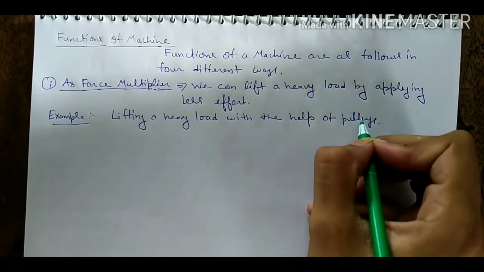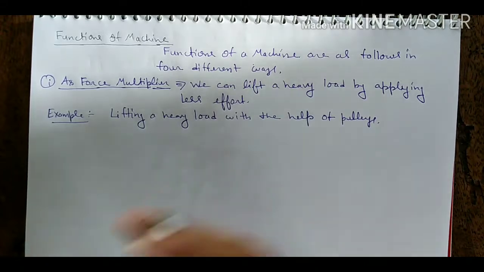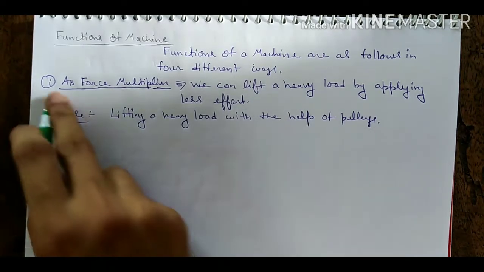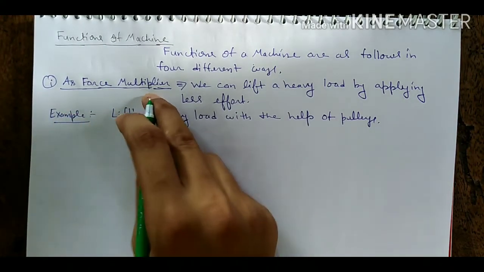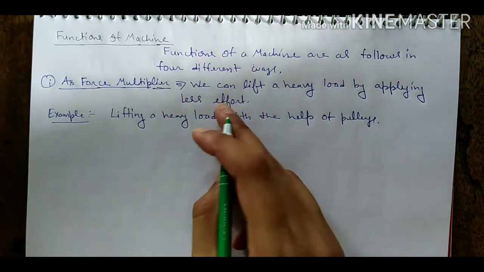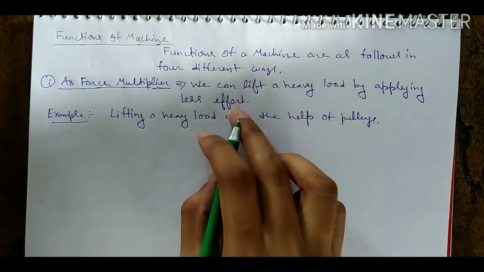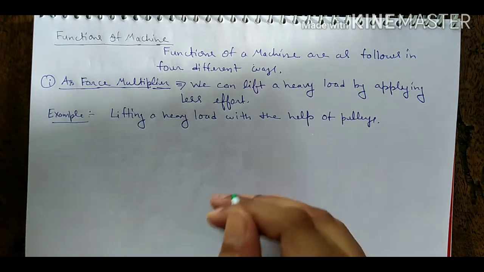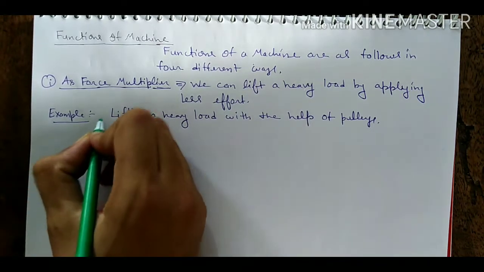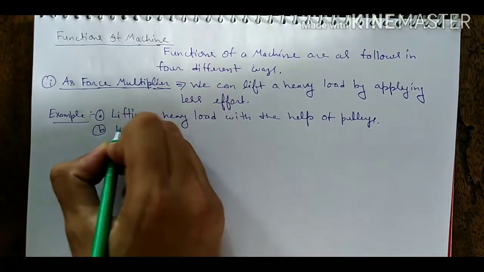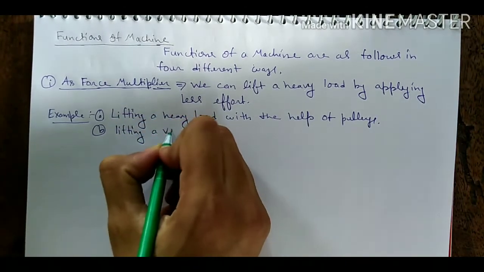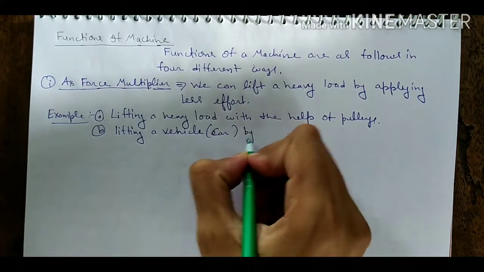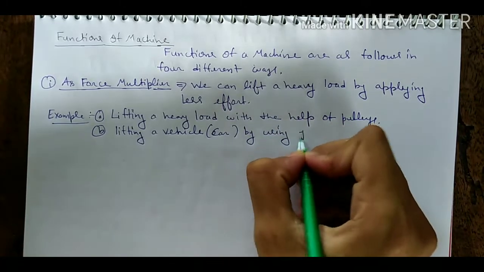Students, a machine is a device which can make our work easier, and the functions of machines follow four different ways. Our first way is as force multiplier. Force multiplier means we can lift a heavy load by applying less effort. It means lifting a heavy body with the help of a pulley, or lifting a vehicle by using a jack. And second example we can write here, lifting a vehicle, means car, truck, any vehicle, by using a jack.